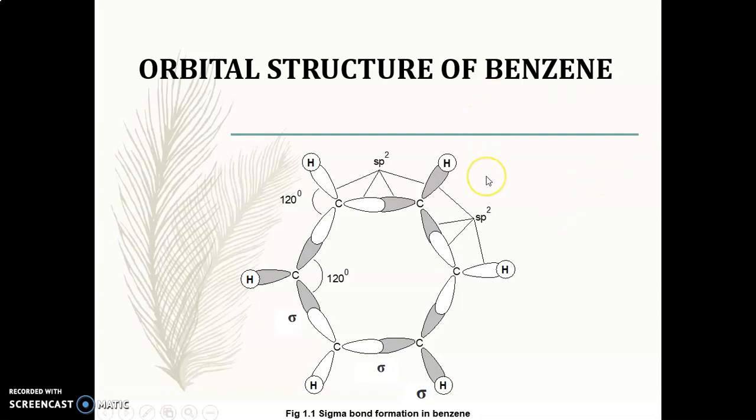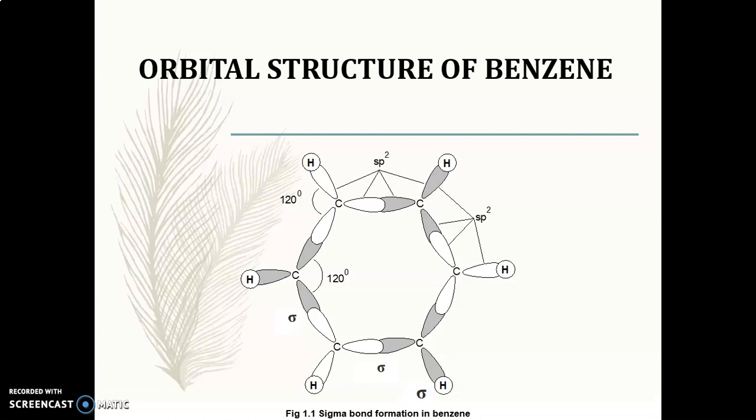Here we can get a detailed structure of benzene, in which you can see this carbon atom is connected to one hydrogen atom. Also it is connected to the two neighboring carbon atoms. All carbon atoms present in the given benzene structure are in an sp2 hybridized state. sp2 hybridized state means what? One s orbital and two p orbitals are involved, and it has one unhybridized p orbital.